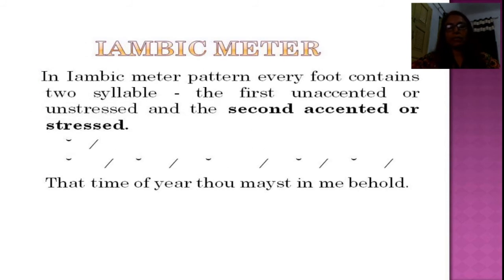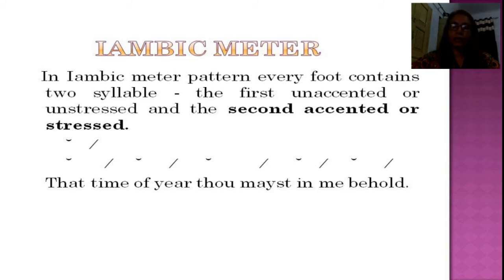In iambic pattern, every foot contains two syllables. The first is unaccented or unstressed and the second is accented or stressed. So in iambic meter lines, every foot contains two syllables.